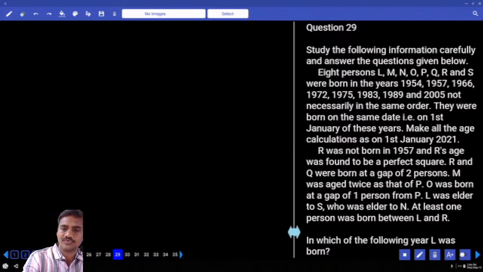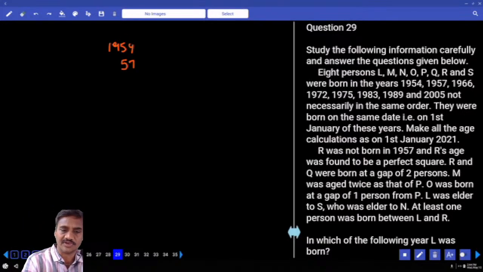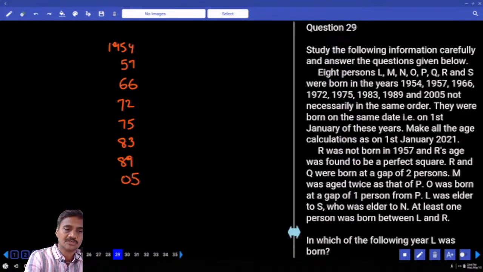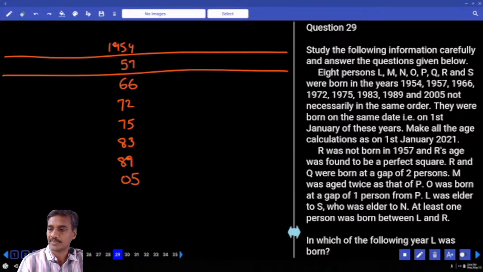Then tell me what are the years we have? 1954, 57. The next one is 66 and 72, 75, 83, 89 and 2005. Now how many persons are there? 8. Now base year. What is the base year given?